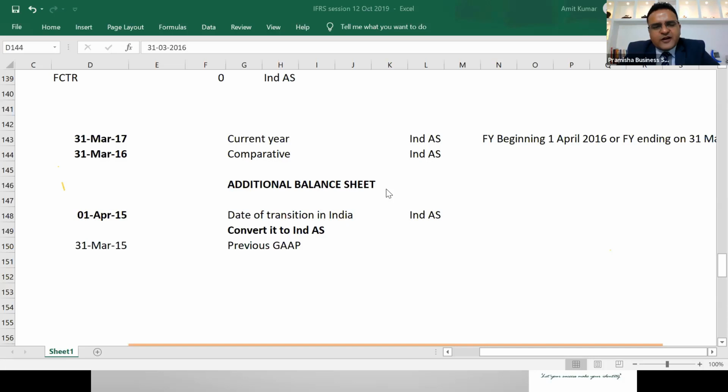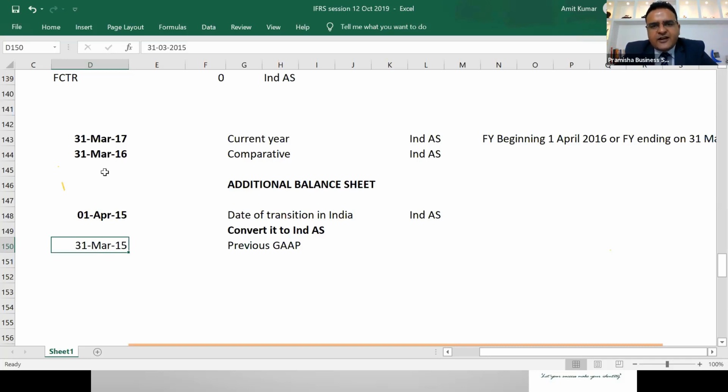What I wanted to highlight was that if there is an error belonging to the period from 1st April 16 to 17, you can correct it in the balance sheet of 31st March 17. If there is an error belonging to the period from 1st April 15 to 31st March 16, you can correct it in the balance sheet of 31st March 16. Agree? But if there is an error belonging to the period ending on 31st March 15, where will you correct it?